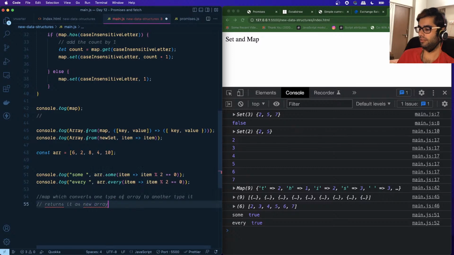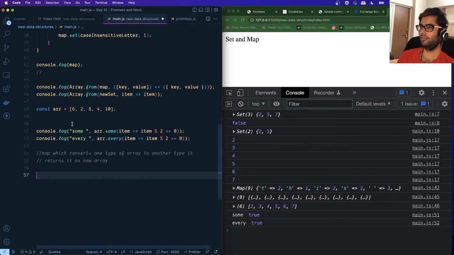Okay, so what we will do now is, let's say I have this key value pair, this particular thing. Let me just copy it over here.